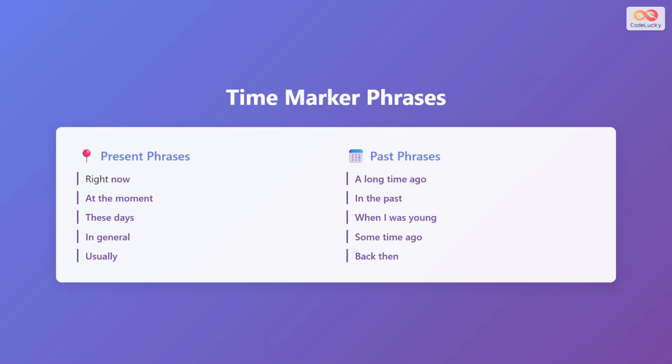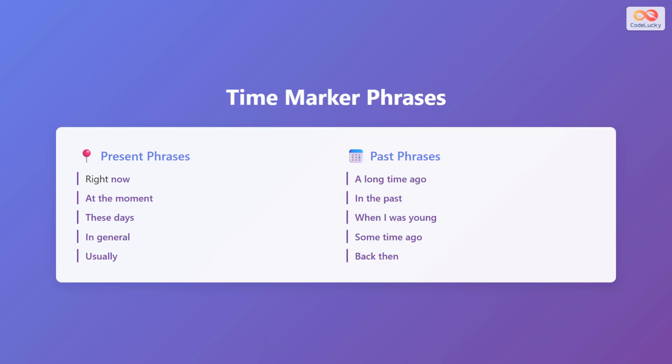Beyond single words, we also use phrases as time markers. For present time, we have right now, which means at this exact moment. At the moment, meaning currently. These days, referring to the recent present. In general, for things that are usually true. Usually, which means most of the time.